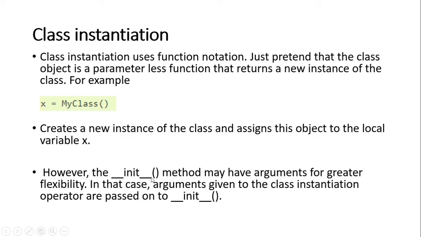Remember that. The init method may have arguments for greater flexibility. In that case, arguments given to the class instantiation operator are passed to the init function. Remember, the init function is a must in the broader aspect of OOPS in the Python framework. Always we have to use this init function.